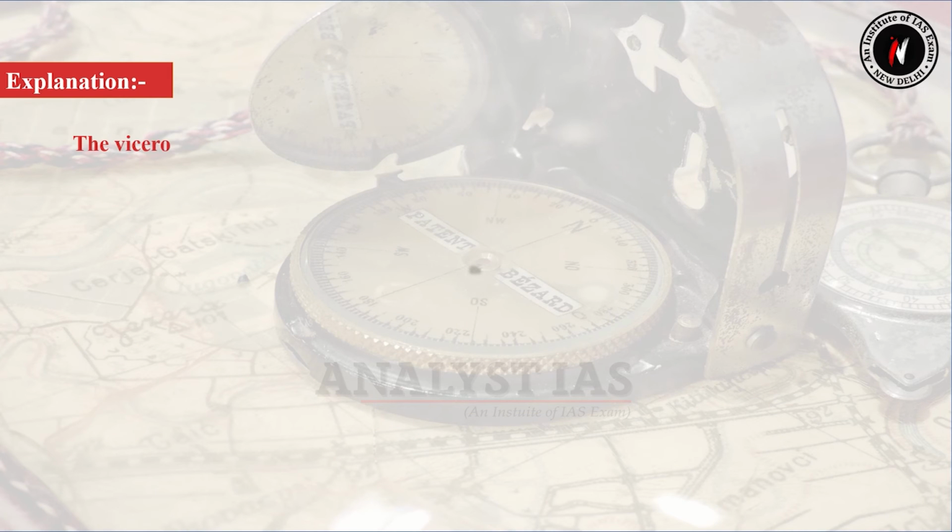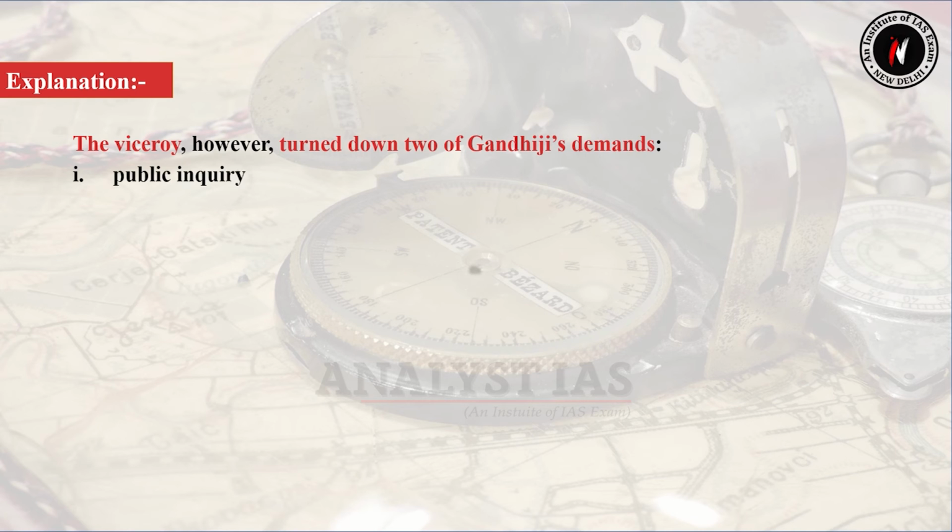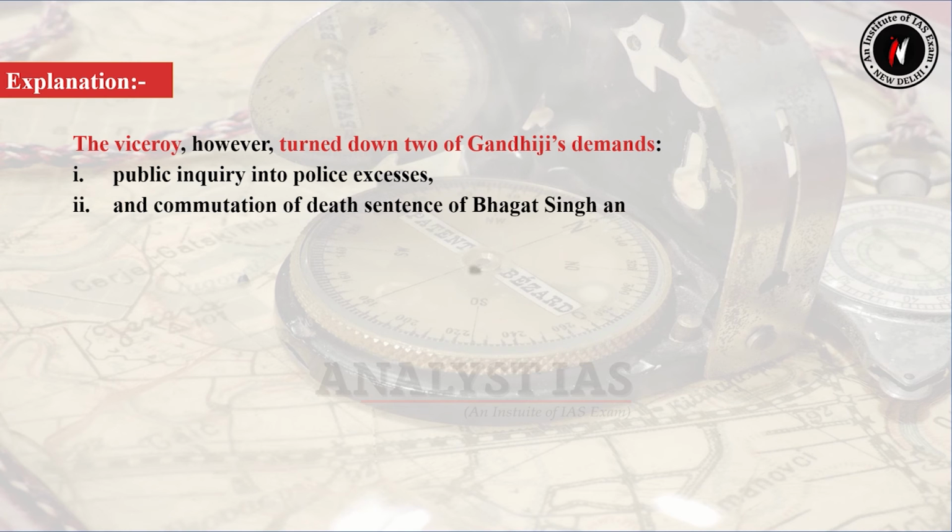And the Viceroy, however, turned down two of Gandhiji's demands. 1, public inquiry into police excesses, and 2, commutation of death sentence of Bhagat Singh and his comrades to life sentence. Hence, statement number 3 is not correct.